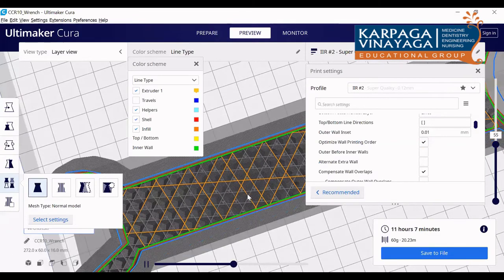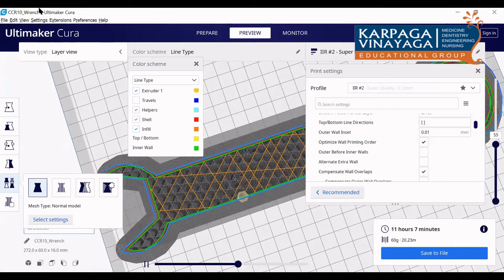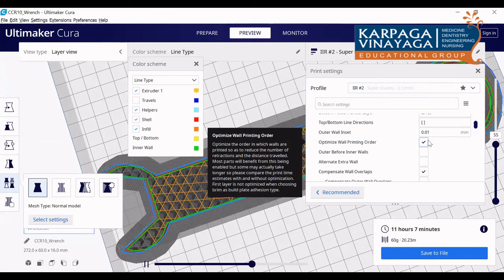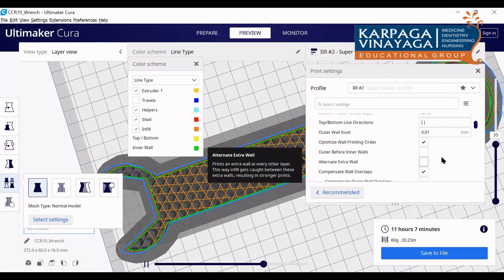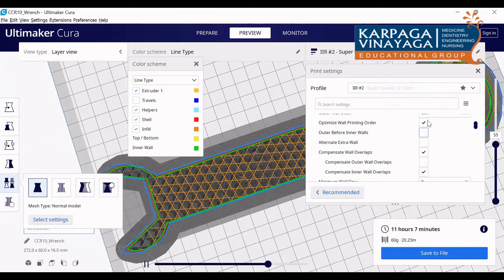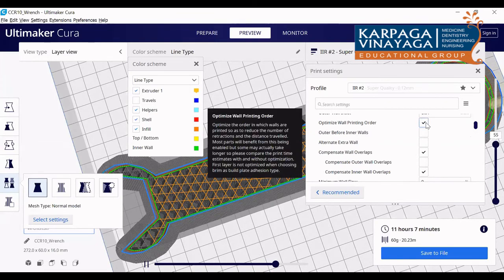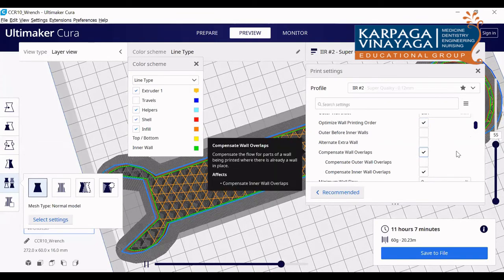Can you see this simulation? If you don't understand, just leave this optimize wall printing order, so that will not make any change. Normally we use it to reduce the time.